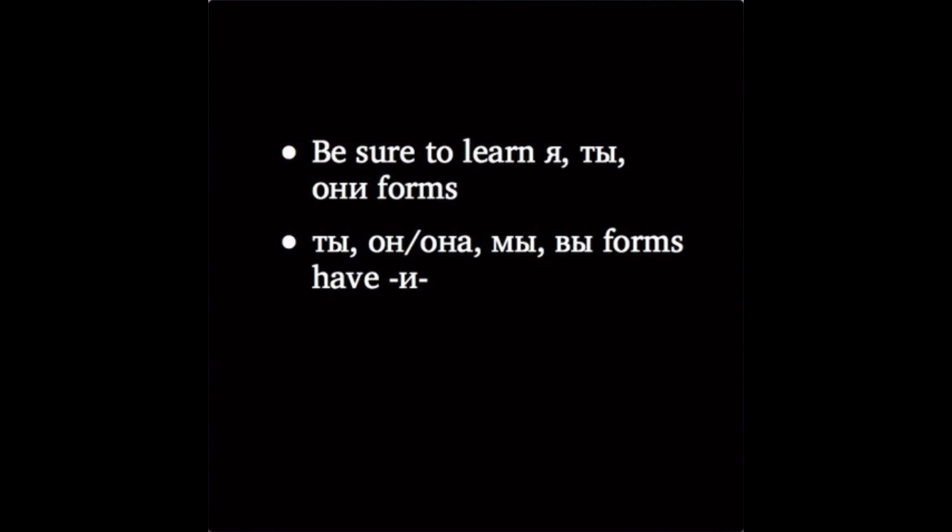The ты, он, мы, and вы forms in the И conjugation all have this vowel И in the ending. And take care with the я and они endings. They'll normally end in the letters У and ЯТ, respectively, but don't forget the 8-letter spelling rule. Write У instead of Ю and А instead of Я after these 8 letters. If you have trouble remembering them, be sure to watch our podcast on the spelling rule letters for a review.